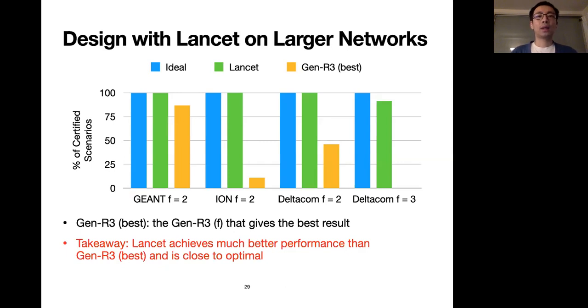Now let's see how Lancet performs on larger networks. So here we define Gen R3 best to be the Gen R3 of F schemes, with the F that gives the best result. So the figure shows that Lancet, which is the green bar, almost achieves the ideal performance and behaves much better than the Gen R3 in all cases.